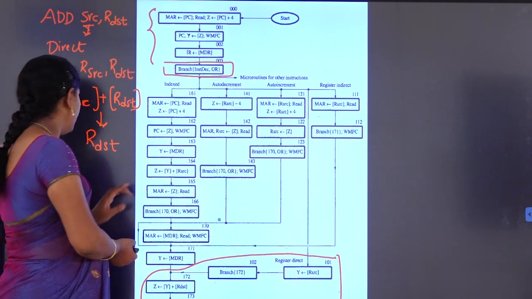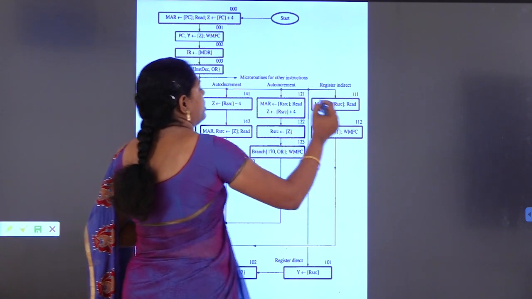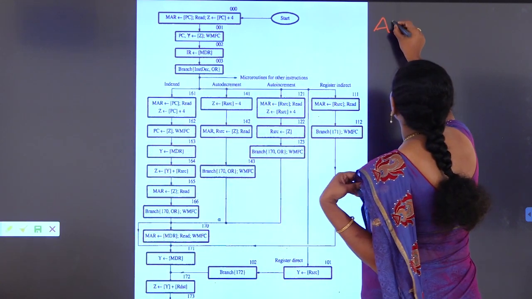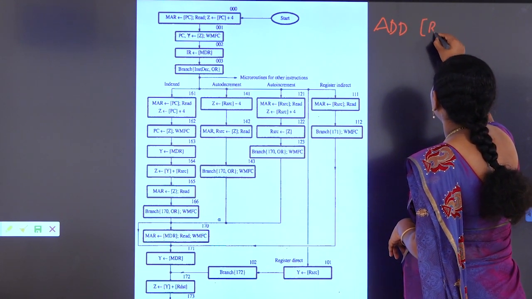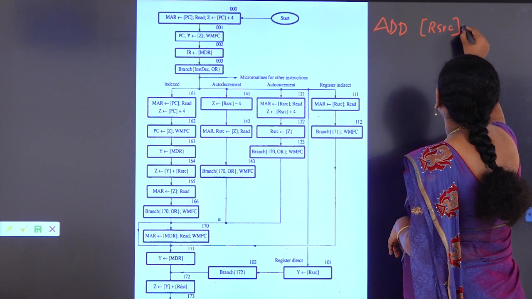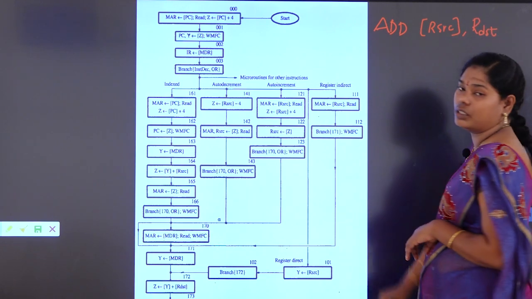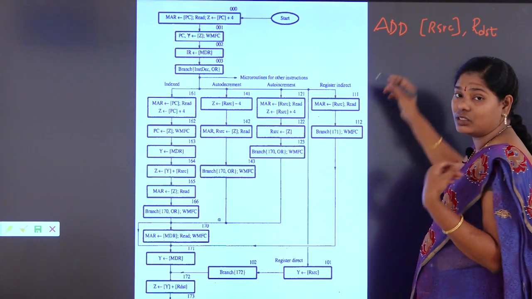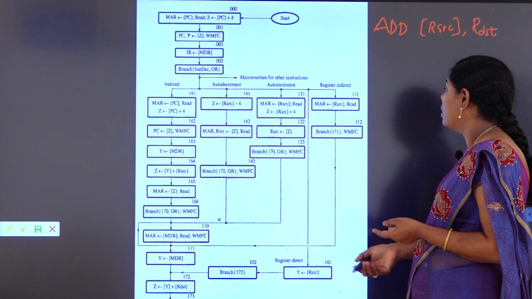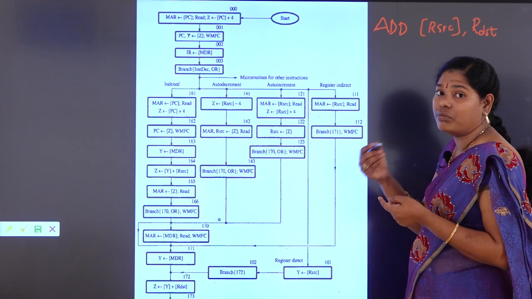Next, coming to the indirect, that is Add R source plus R destination. This is indirect. Now, the contents of R source is an address, and the data is available in memory.